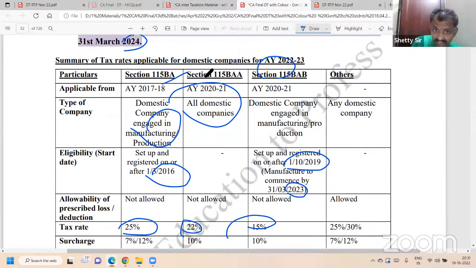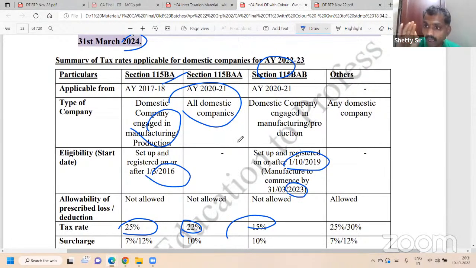Whereas these three sections say if you forgo certain benefits like 32(1)(iia), then any domestic company started in 2016 pays 25%. If started after 1/10/19 up to 31st March 2023, it is 15%. Any other domestic company, whether incorporated yesterday, today, or 10 years back, as long as it is ready to forgo some benefits, pays 22%.